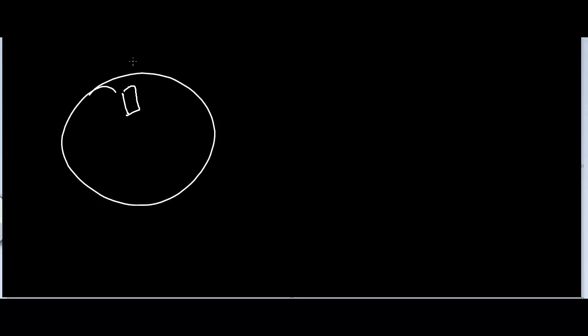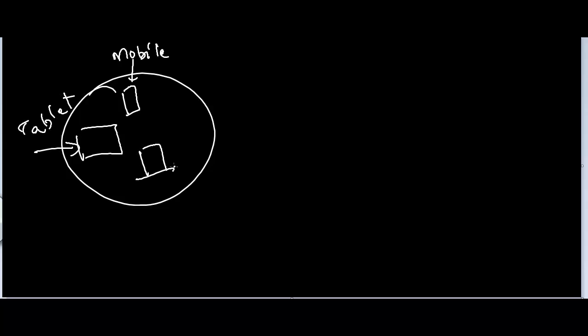See, in our home network we have a mobile phone, right? A mobile phone, we have a tablet, we may have a desktop, right, a PC, or we may have a laptop, right?